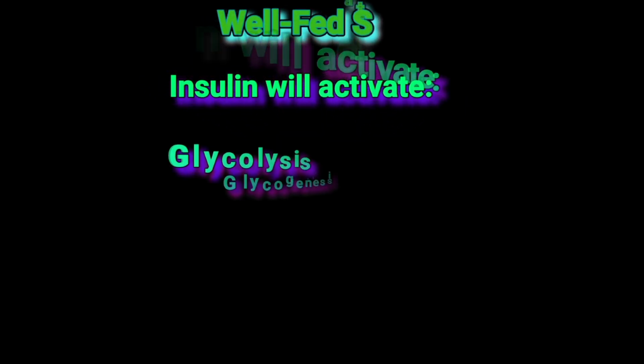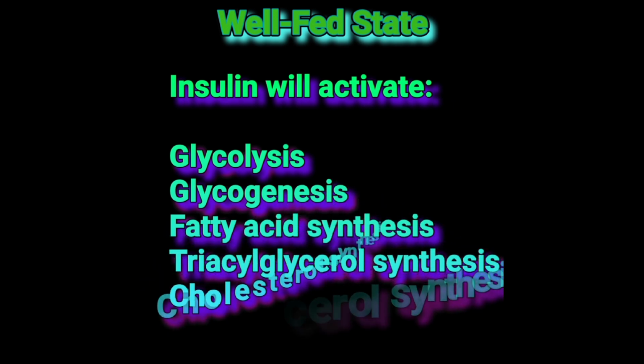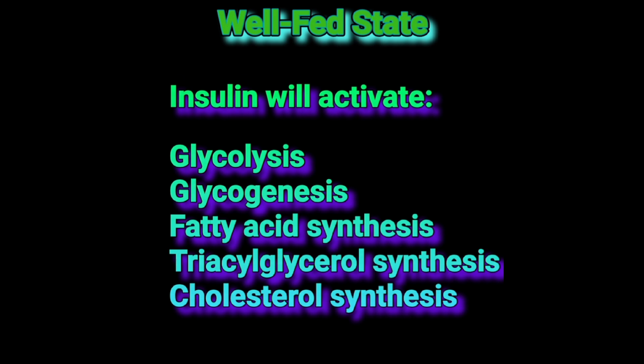Collectively, the effect of insulin on the 8 previously mentioned enzymes will result in the following: activation of glycolysis, activation of glycogenesis, activation of fatty acid synthesis, activation of triacylglycerol synthesis, and activation of cholesterol synthesis.